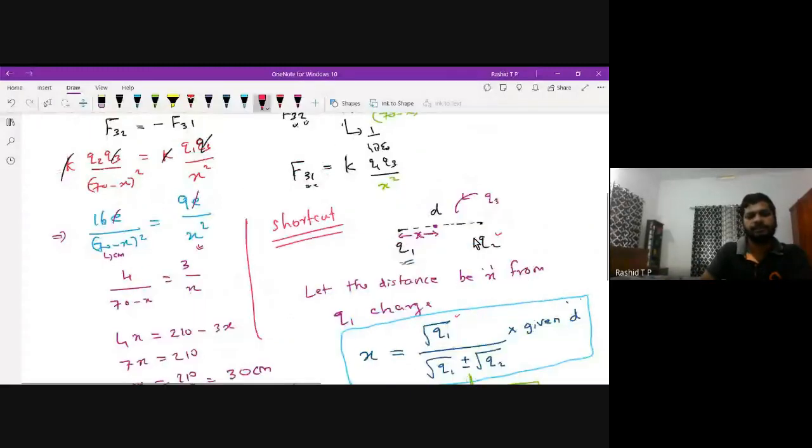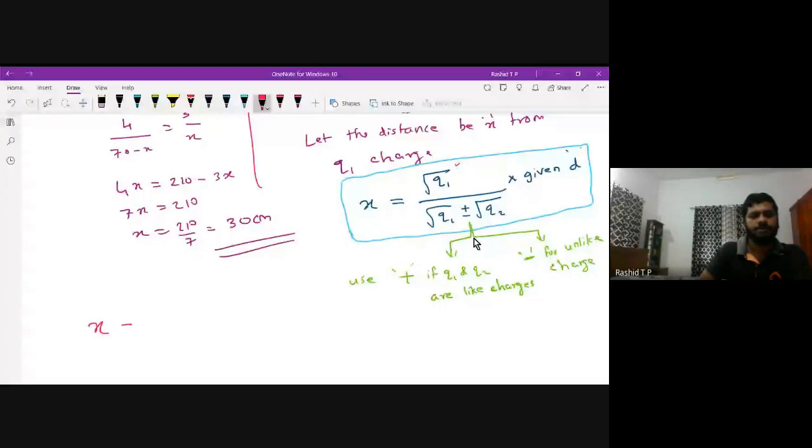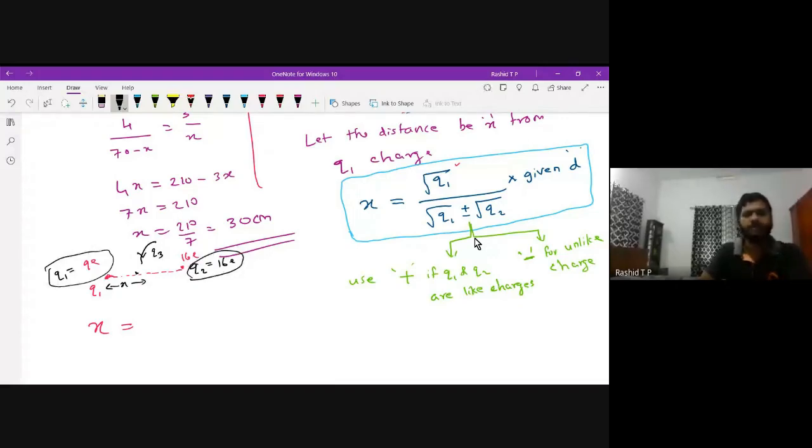That is x, our Q1 was 9e, and here we have 16e. We placed our third charge at a distance x. From this expression, Q1 is equal to 9e and Q2 is equal to 16e. Then substitute these values. You need to remember, you have to substitute the values of Q1 and Q2 only.